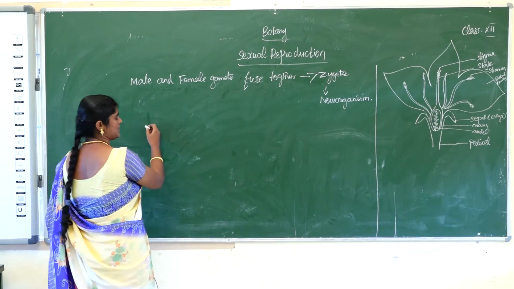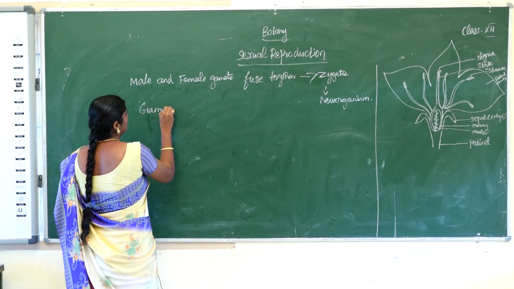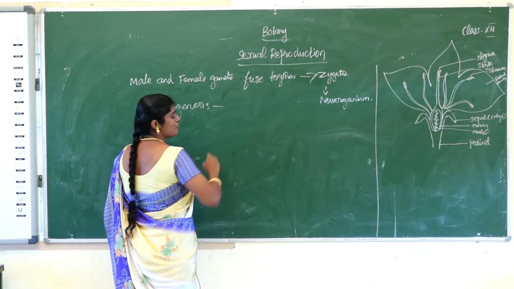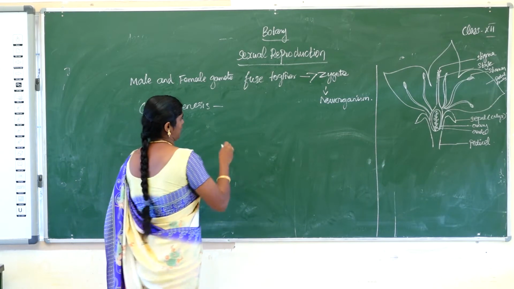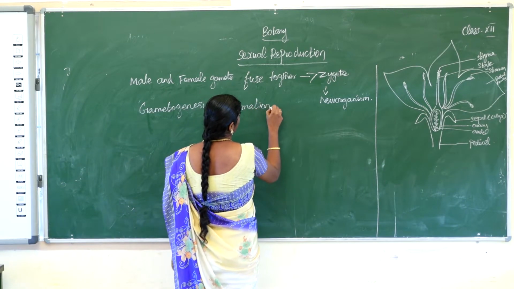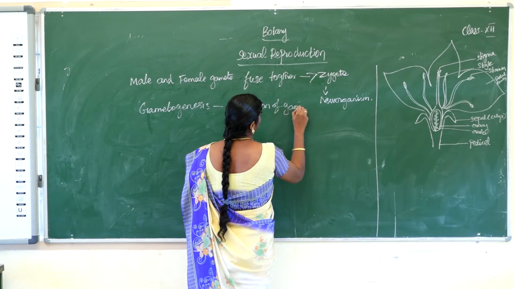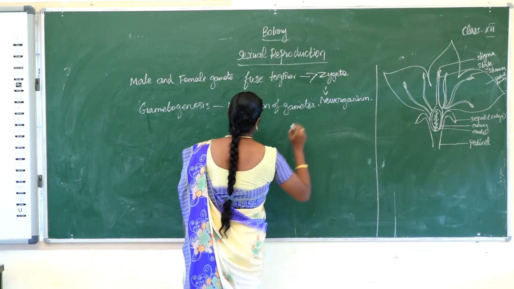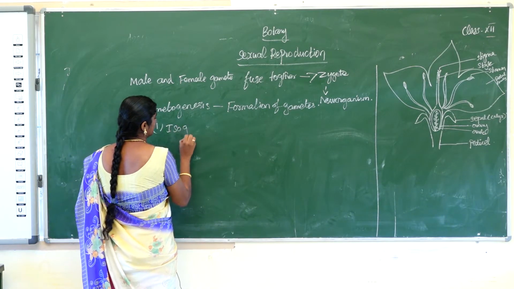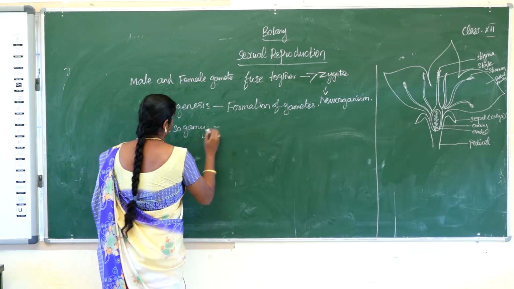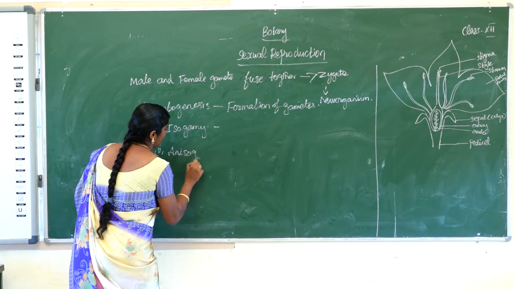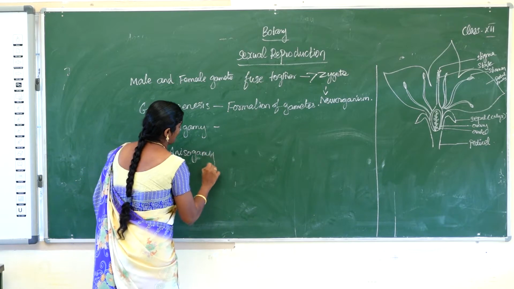Next, gametogenesis. What is gametogenesis? Formation of gametes is called gametogenesis. The gametes are again of two types. First one, isogamy. Another one, anisogamy.